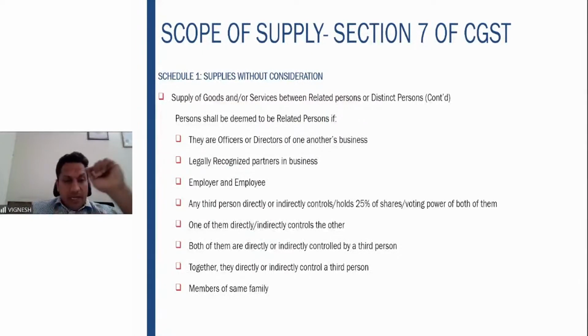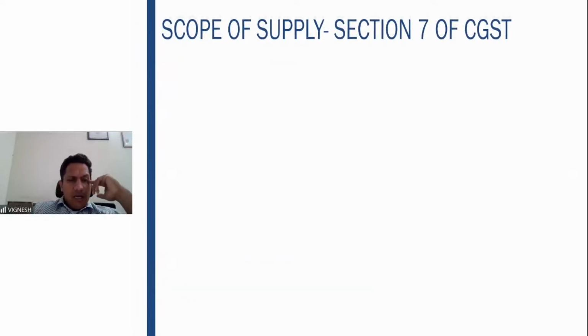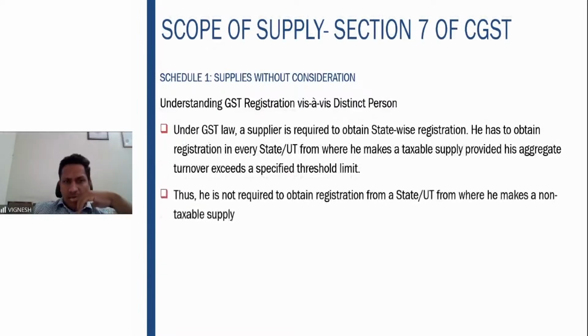Members of the same family, we saw the definition here. It includes spouse and children, and the others, if they are dependent only, will come under the family. Sole agent or distributor means the person who is authorized to sell the goods on behalf of the principal, and he also issues an invoice on behalf of the principal. That is also covered here under related person, that is, sole agent or distributor.